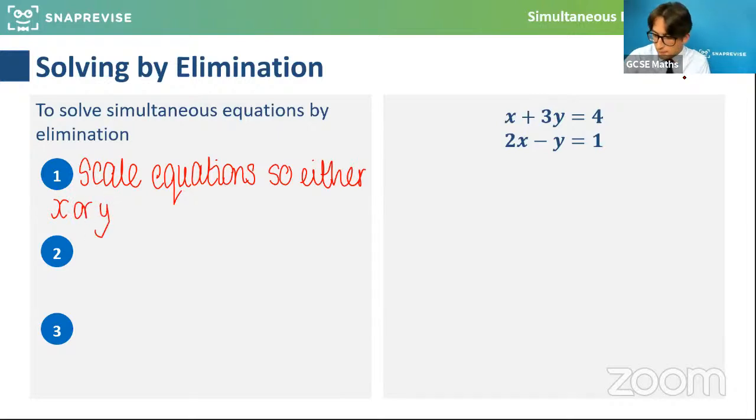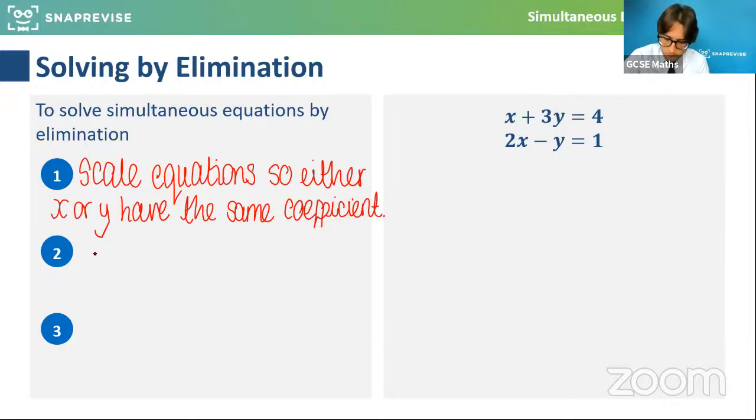And feel free, again, if you've done this before, to work ahead of me and try and solve this yourself. So it's a different method, a different setup, and we'll see how we go. So we scale equations so either x or y have the same coefficient, which means the same number in front of them.